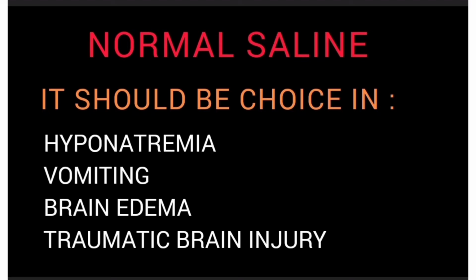First of all, we will discuss normal saline, 0.9%. Normal saline should be the choice in various conditions. These conditions are: condition number 1, hyponatremia; condition number 2, vomiting; condition number 3, brain edema; condition number 4, traumatic brain injury. In traumatic brain injury, we should use normal saline, not ringer lactate.